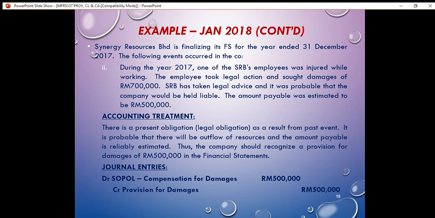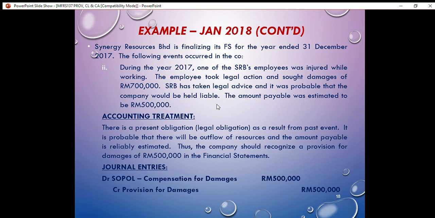From this situation, we can see that the outflow of resources is probable, because it is stated here that SRB has taken legal advice and it was probable that the company would be held liable.